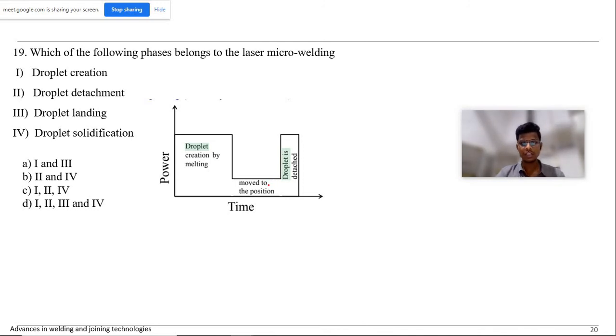Once the target is set, we raise the power again and the pulse detaches the droplet. Once the droplet is detached, there will be a flight for the droplet. Once the flight is done, it will fall in a particular region. After that, solidification happens. That is the sequence. So here I think flight is not mentioned anyhow. So 19D is the answer.